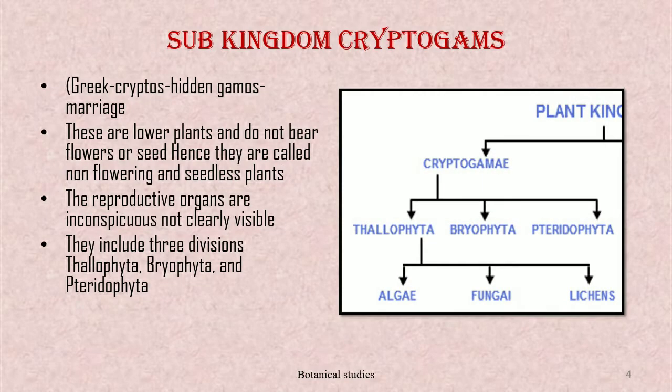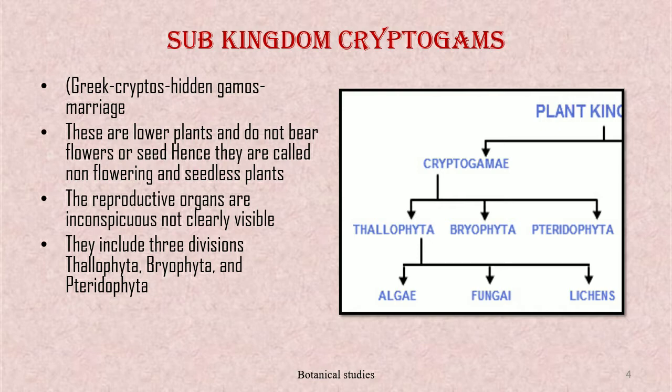Now, let us study the plant kingdom as per their classification one by one. First, the characters of subkingdom cryptogams. Cryptogams is a Greek word. Cryptos means hidden and gamos means marriage. These are the lower plants and they do not bear flowers or seeds. Hence, they are called non-flowering and seedless plants.